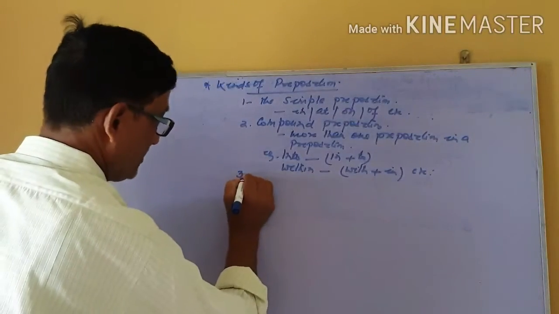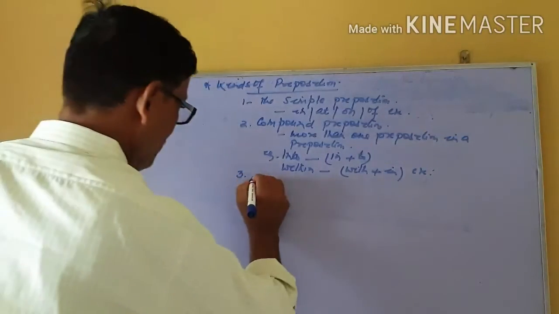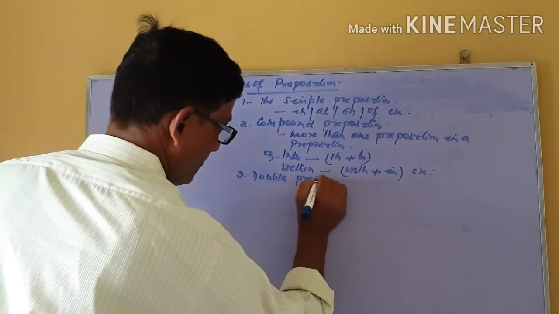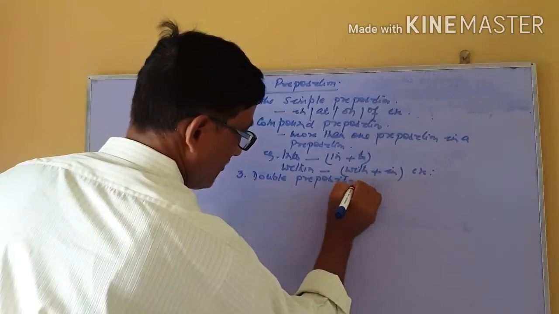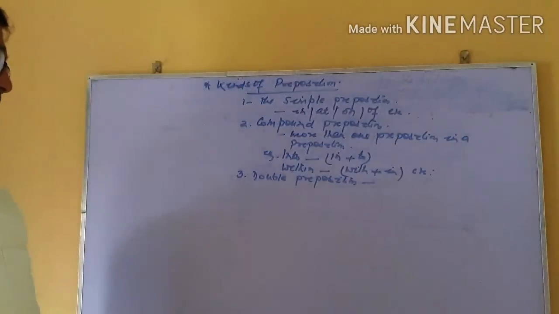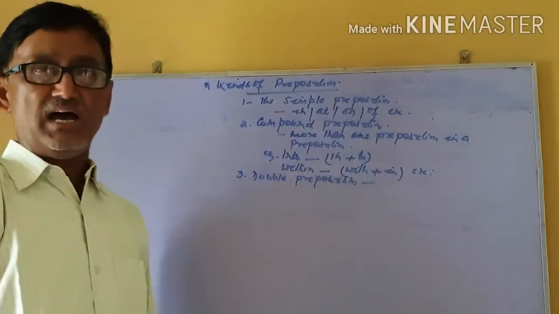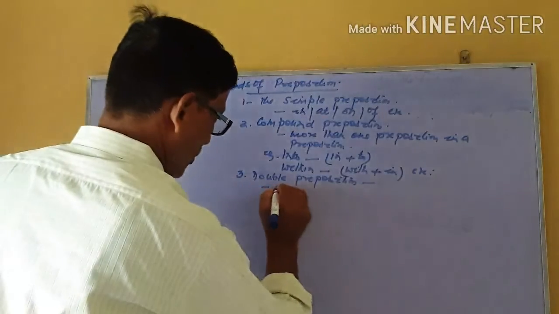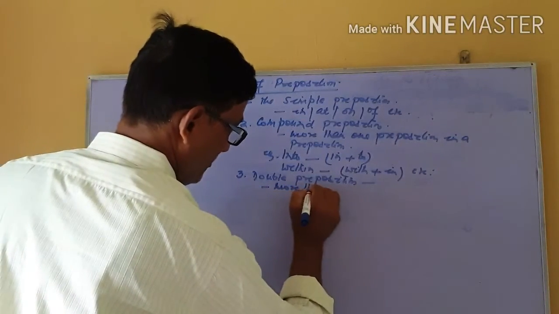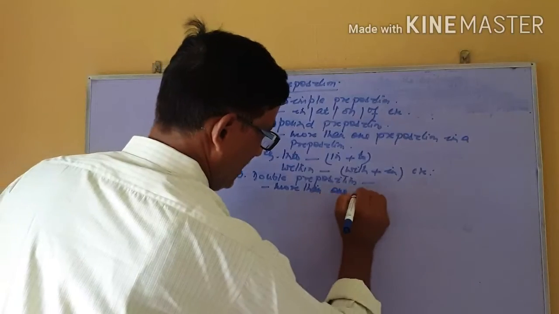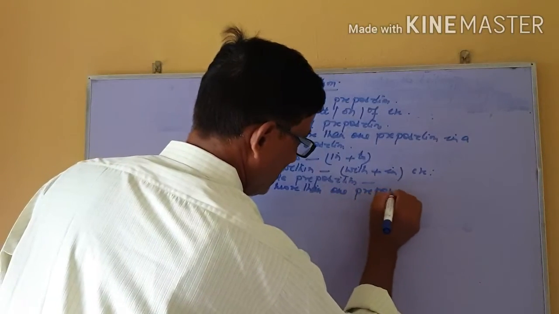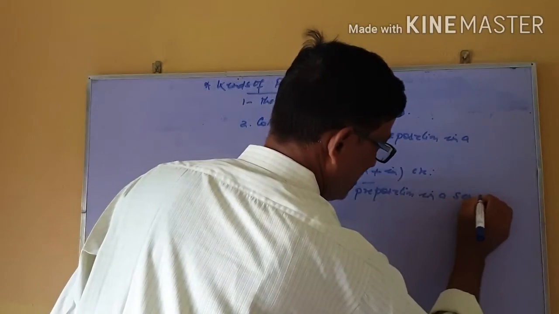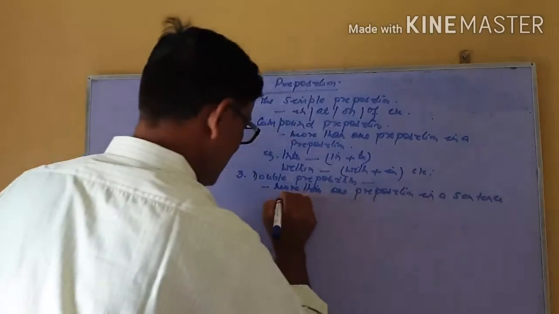The third one is double preposition. It means when more than one preposition is used in a sentence at the same time, it is called a double preposition.